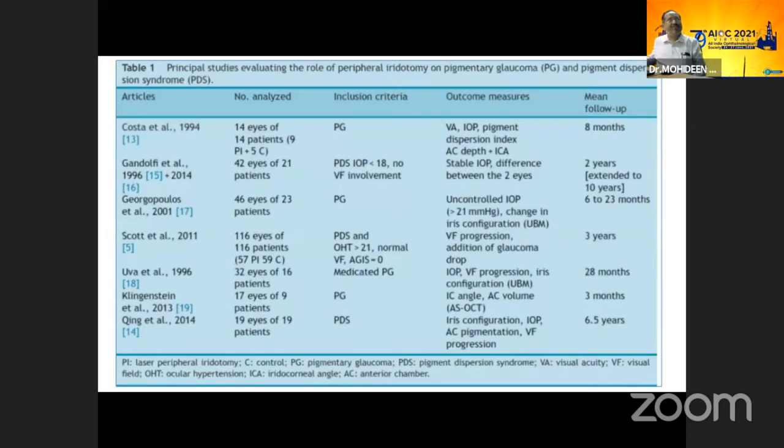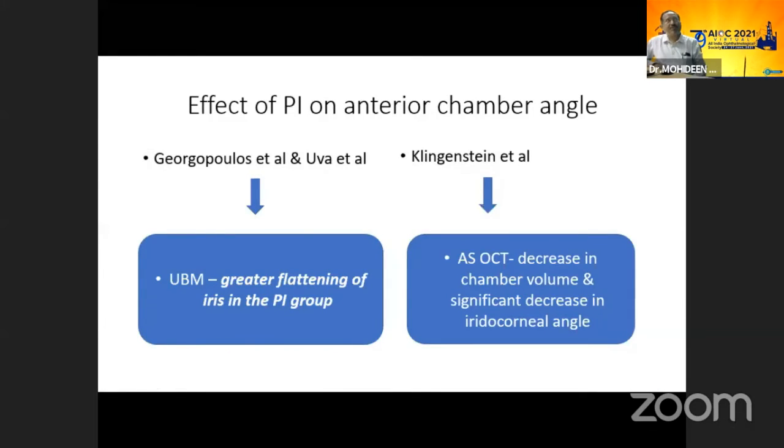These studies are basically for pigment dispersion syndrome. You have Gandolfi in 2 studies, then a study by Scott et al., then a study by King et al., describing pigment dispersion syndrome converting into pigmentary glaucoma. So the effect of PI on the anterior segment angle: the UBM shows greater flattening of the iris in the PI group, with an associated decrease in chamber volume and a significantly decreased iridocorneal angle, especially post-PI.